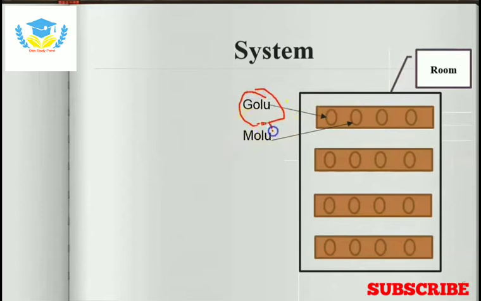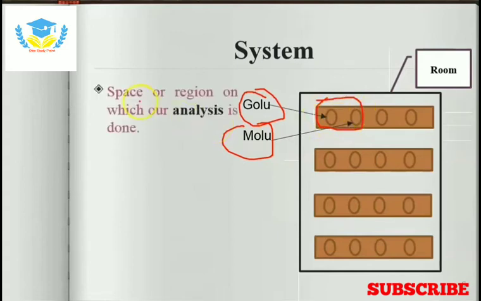And the teacher in the class is concentrating on these two students only. So for that teacher, these two students are the system. Means, what do you mean by system? System is space or region in which our analysis is done.